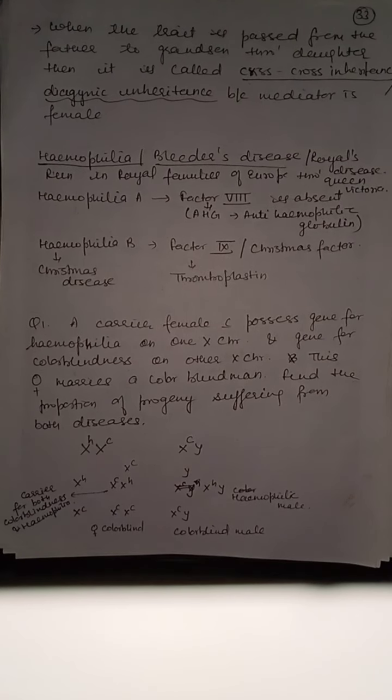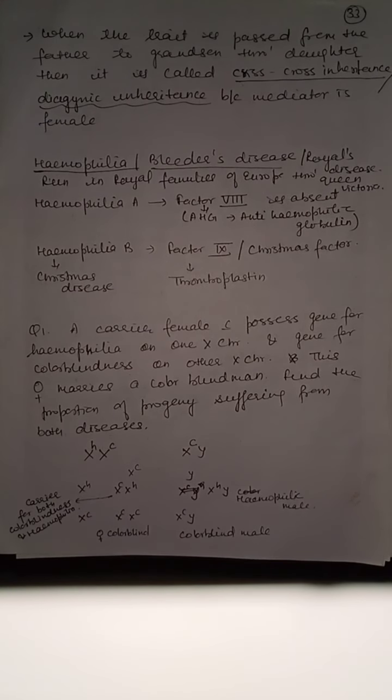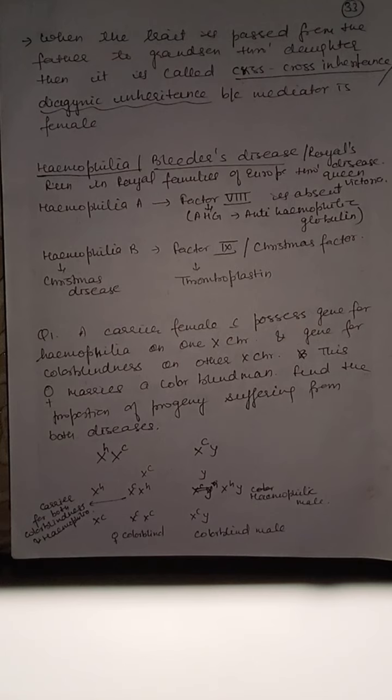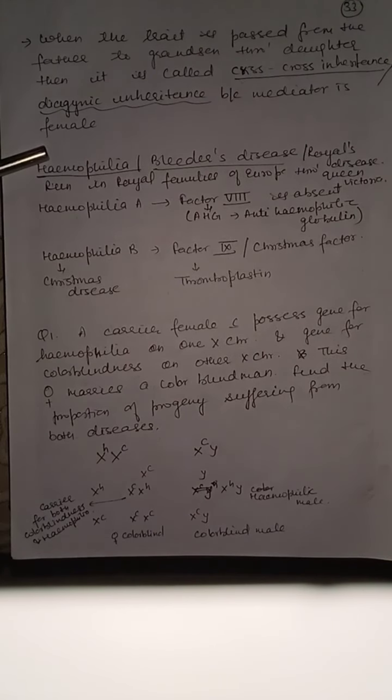So we have discussed color blindness. This color blindness gene carries out crisscross inheritance. That is, it is not transferred from male to male, but intermediate female is required. Next is hemophilia. This also carries out crisscross inheritance.